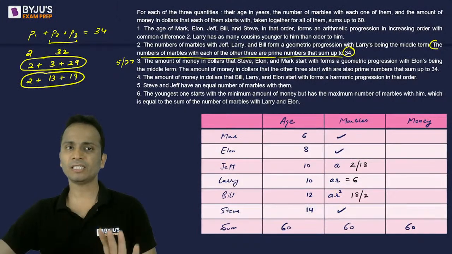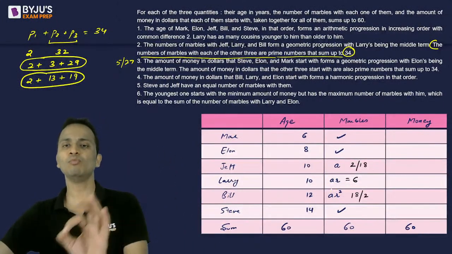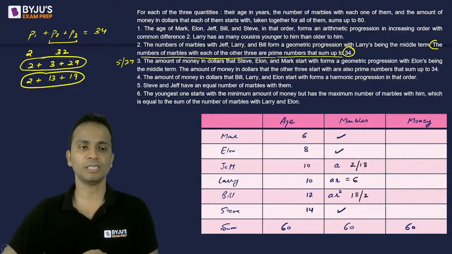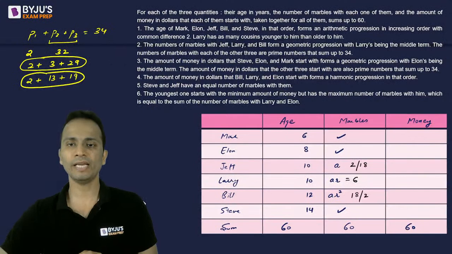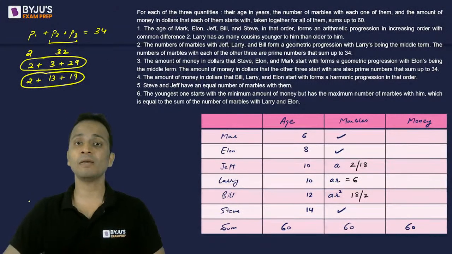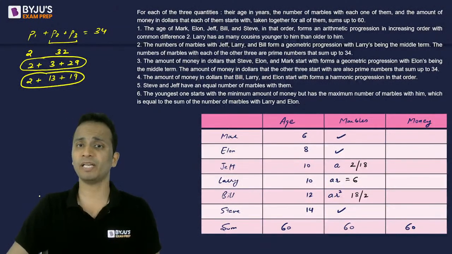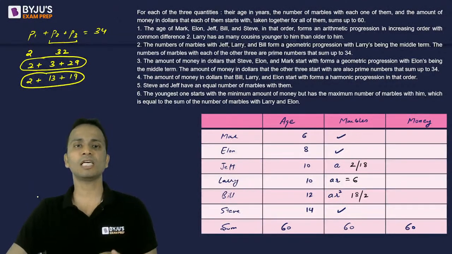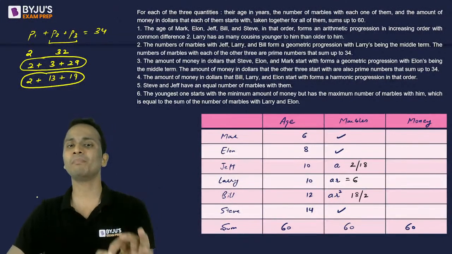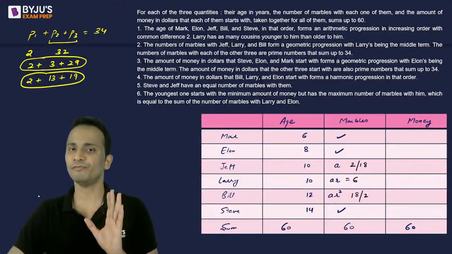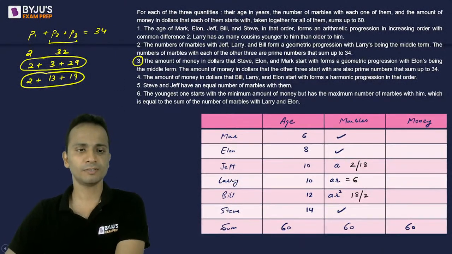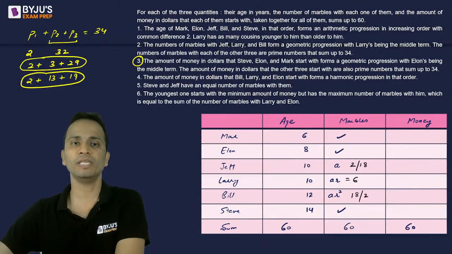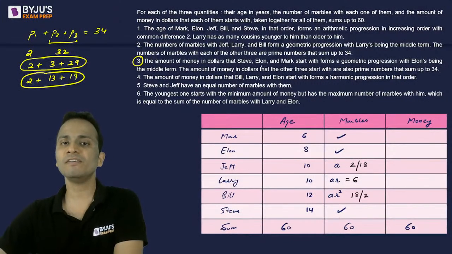So I have written the possibilities. Now I'll move on to the next statement. I'll keep these possibilities as they are, since nothing more is given about this particular fact. It's just that these are three prime numbers such that their sum is 34. Now let's go to statement number 3. We'll go slowly, very slowly. The amount of money in dollars with Steve, Elon, and Mark.